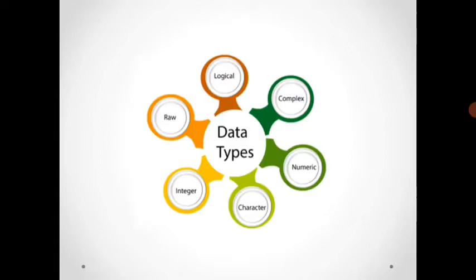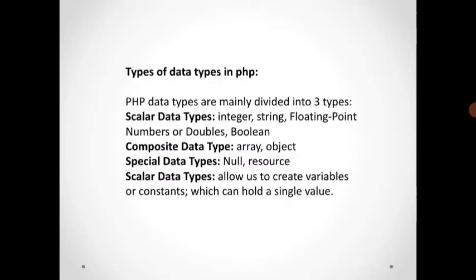There are three types of data types in PHP. First is scalar data type, second is composite data type, and third is special data type. Scalar data types are integer, string, floating point numbers or doubles, and booleans. Composite data types are array and object. The last one is special data types, null and resource.